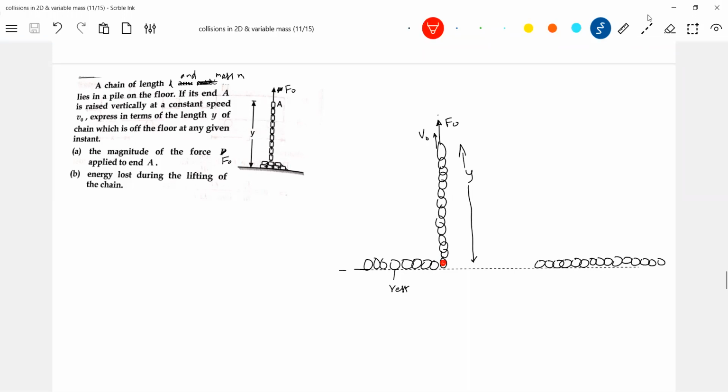So always you should be in a better position to define what the system is here. Now we are not bothered about the chain lying on the ground, only the chain that is being lifted. So this is the system, and it has a velocity V. So this link will enter into the system. So the mass is getting added to the system. The mass which is getting added, what is the state of it? Rest.